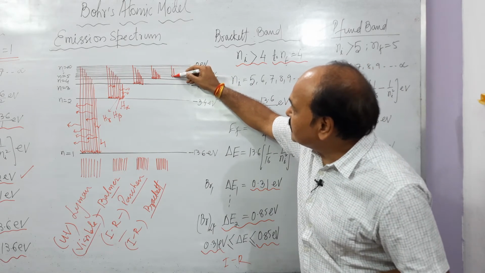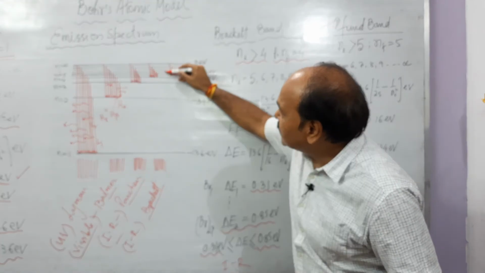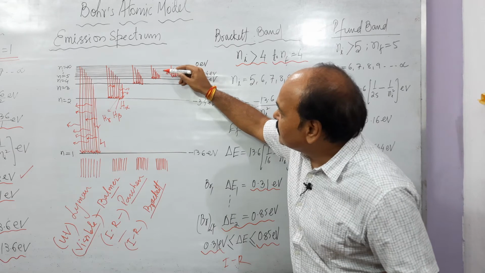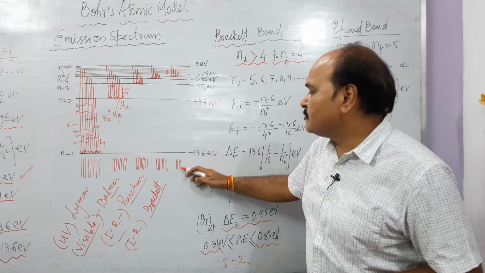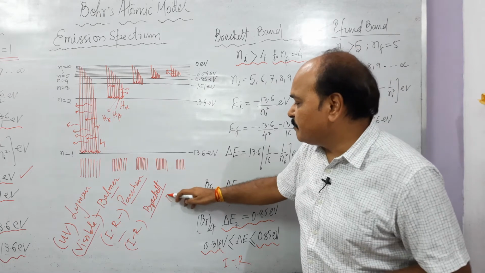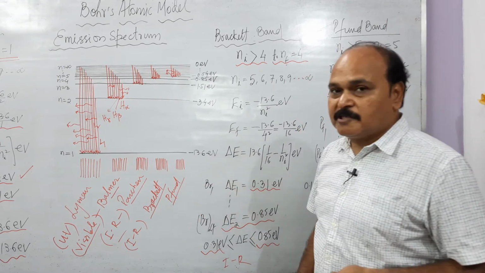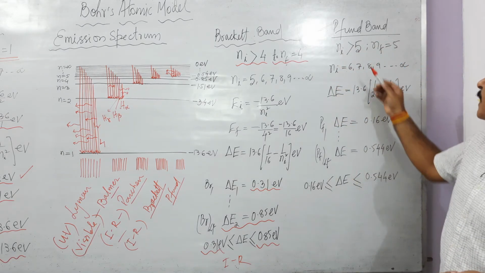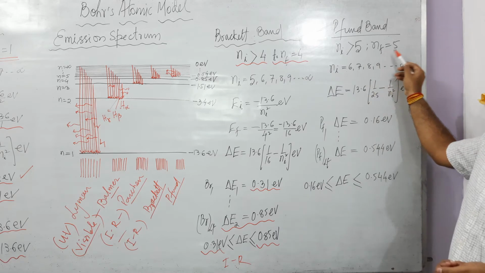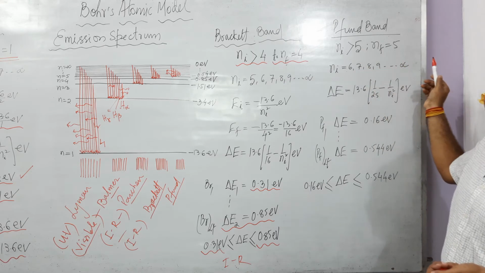The energy radiations which are emitted constitute this particular band, which is called the Pfund band or series. This is Pfund, P silent, P F U N D. As usual, Ni is greater than 5 and Nf is equal to 5. So what is this Ni? Minimum value 6, 7, 8 up to infinity.